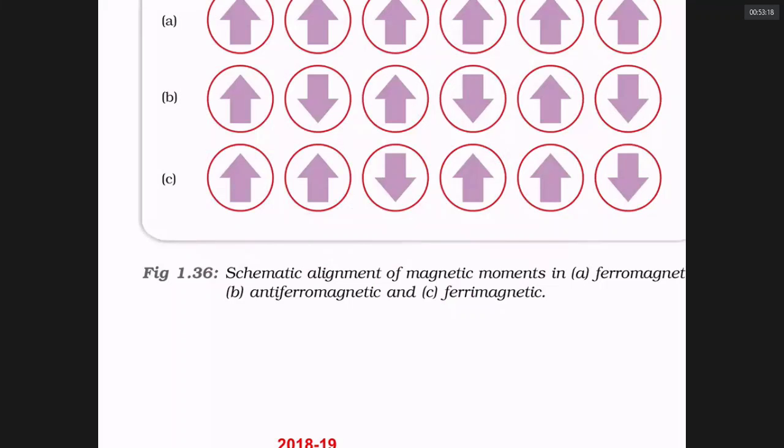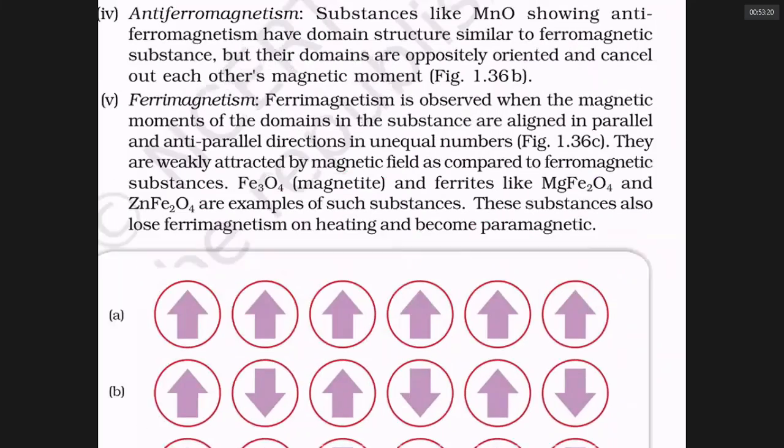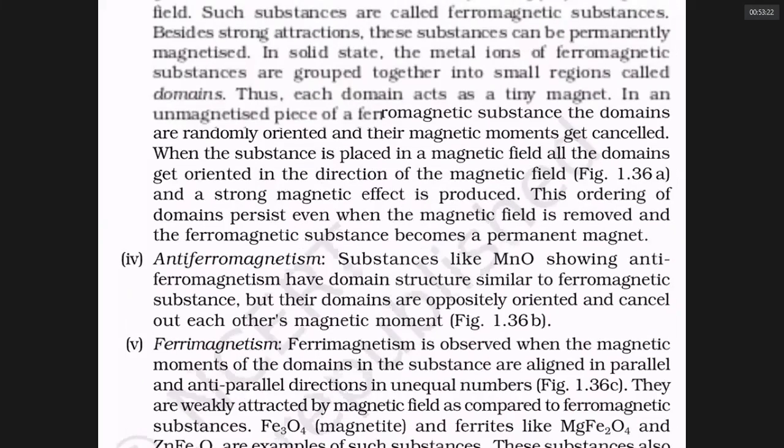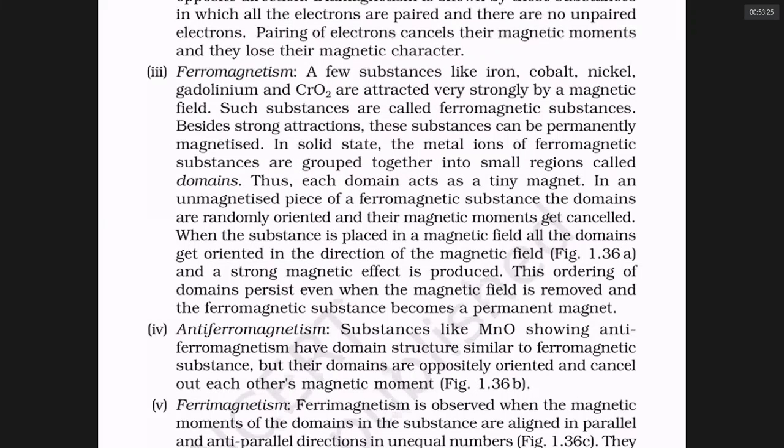Students are requested to remember examples for these three variants. Ferromagnetism is shown by CrO2. It is shown by iron, cobalt, nickel, gadolinium, Gd. You have to remember clearly that iron, cobalt, nickel, gadolinium and CrO2 are ferromagnetic. These solids can be used to make permanent magnets. If you heat a ferromagnetic material, it loses its magnetic ability and becomes paramagnetic. Magnets will be poor magnets if you heat them.